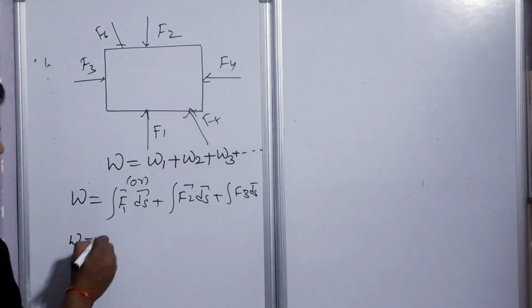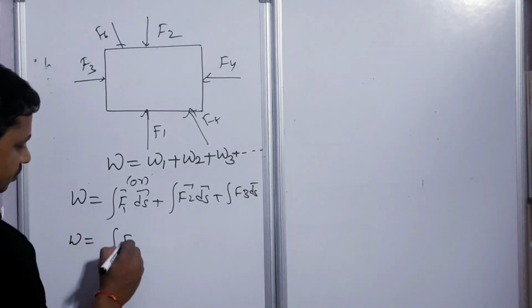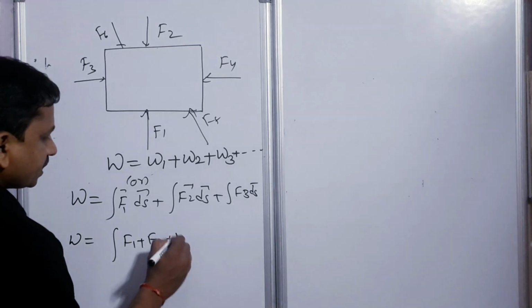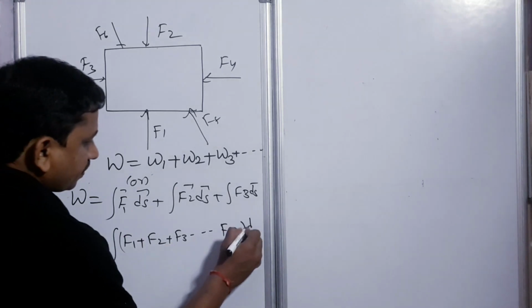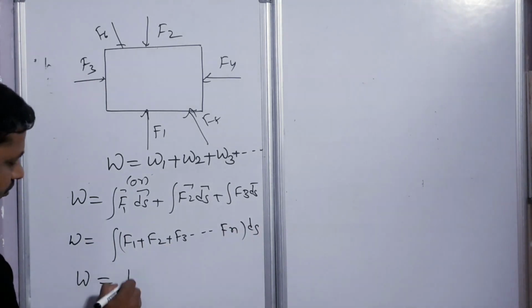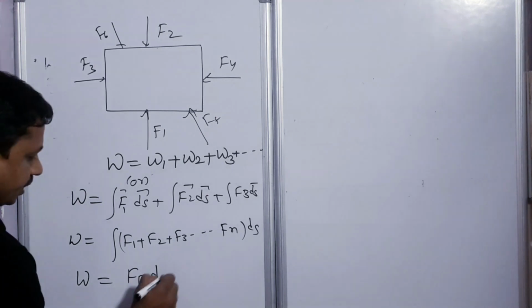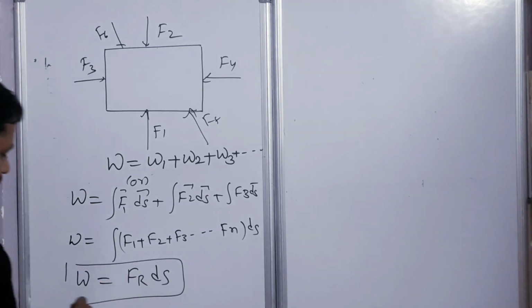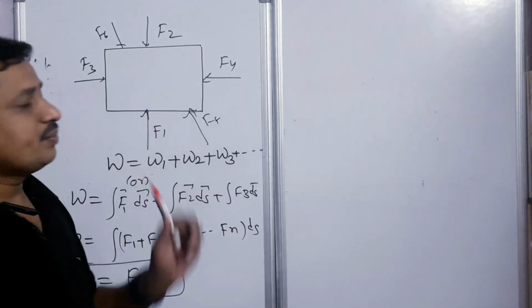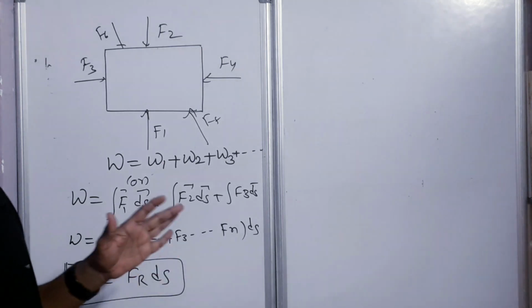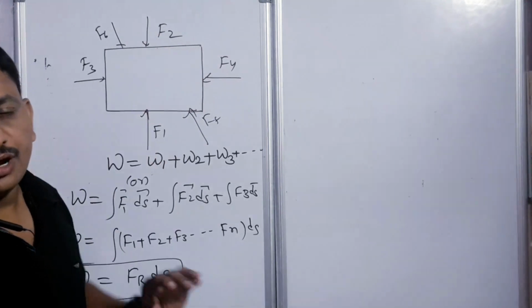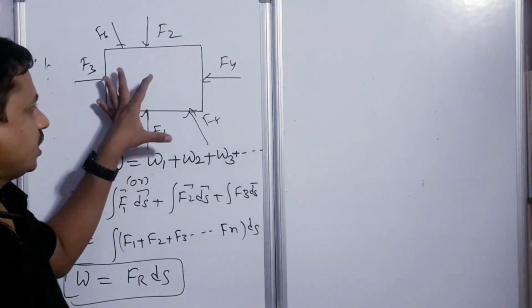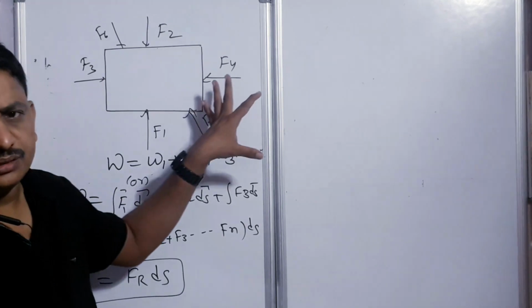So the resultant work can be written as W is equal to F1 plus F2 plus F3 and so on up to Fn, into ds. So W is equal to Fr into ds. This will be the total work done on a body if n number of forces are acting on it. This is called the work done due to multiple forces.